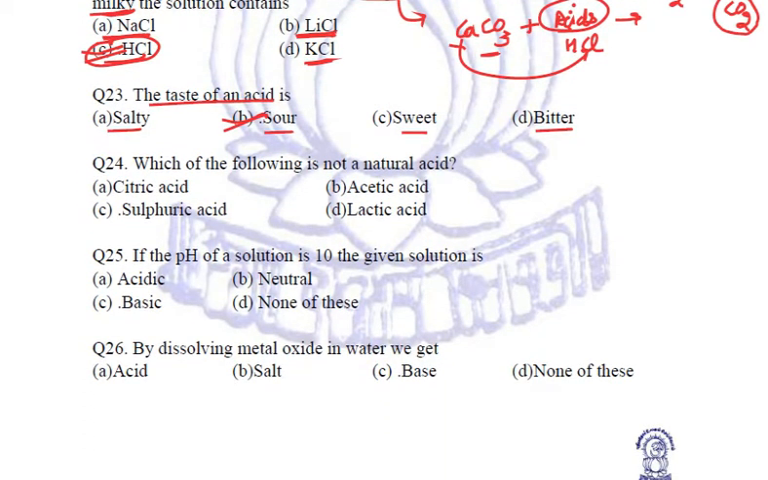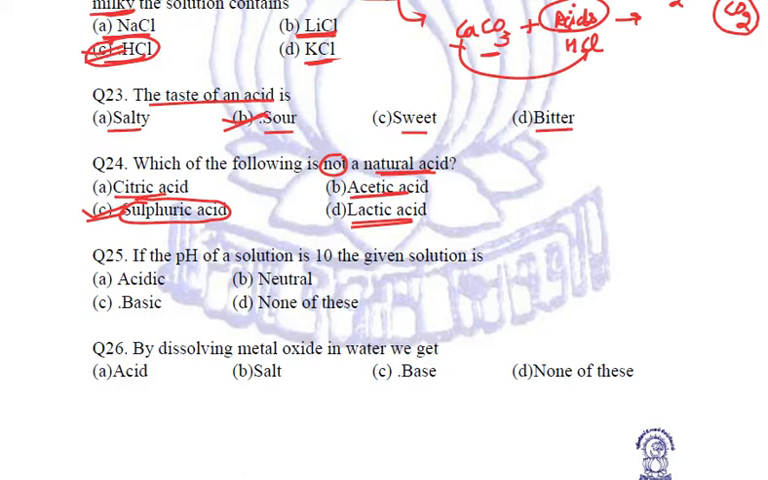Which of the following is not a natural acid? In simple words, he is asking which of them is not an organic acid. In simple terms, he is asking which of them is a mineral acid. So citric acid is found in citrus fruits in nature, acetic acid in vinegar, lactic acid in milk curd. What is left is sulfuric acid. This is a mineral acid. It is not a natural acid. It is not an organic acid.